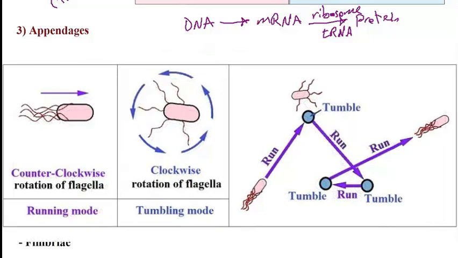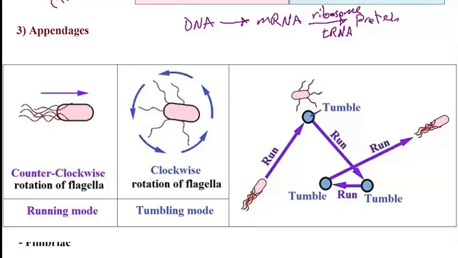So in bacteria, we only have rotatory movement, versus in eukaryotes, like in the sperm, we had bending movement. Bacteria depend on rotatory movement.